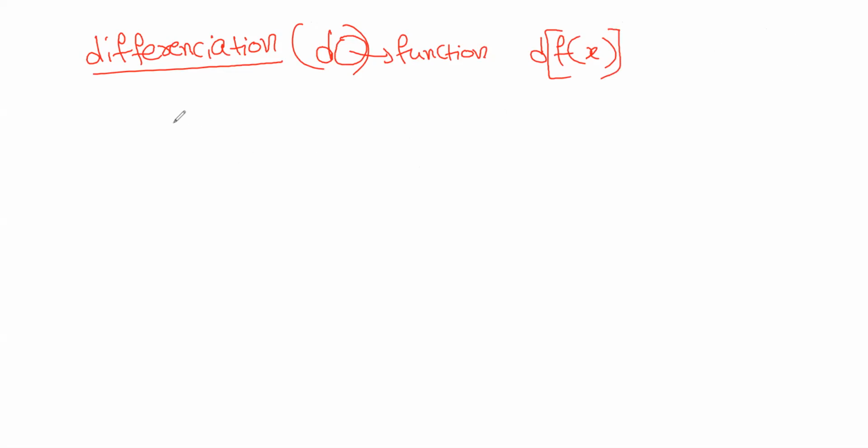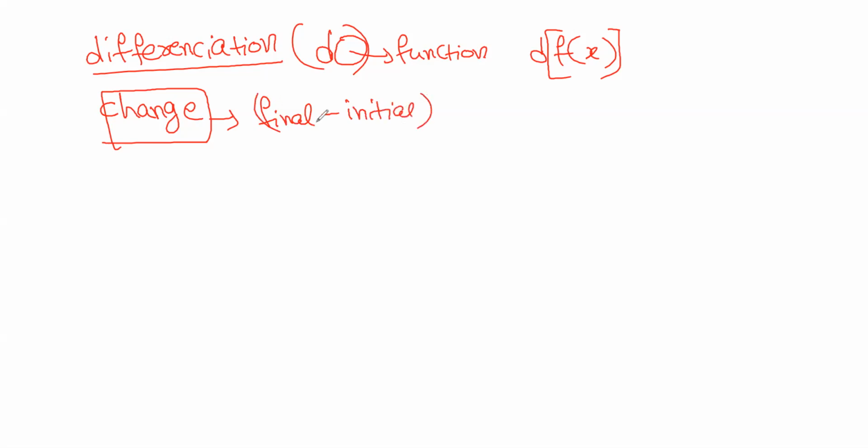So the differentiation is nothing but you are measuring the change. The change means always final minus initial. In general, while studying speed, what is the formula for speed? Distance by time, right? This distance is nothing but how much distance it covered, correct?